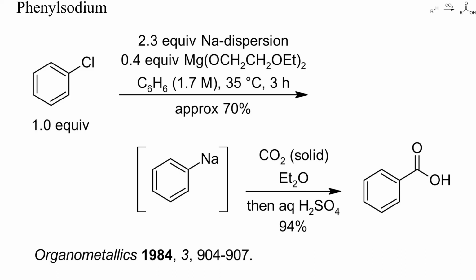Here, phenylsodium was generated from chlorobenzene and then treated with solid carbon dioxide. After acidification, an excellent yield of benzoic acid resulted. If you're planning to run such a reaction on a small scale, you should be aware that dry ice stored in a Dewar container quickly gets covered with frozen water. Protonation reactions are usually around 5 orders of magnitude faster than C-C bond forming reactions, and water will just protonate your carbon nucleophile. Ideally, gaseous carbon dioxide should first be dried, for instance with a cold trap, and then led